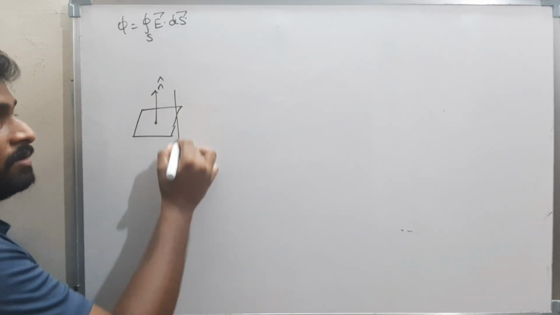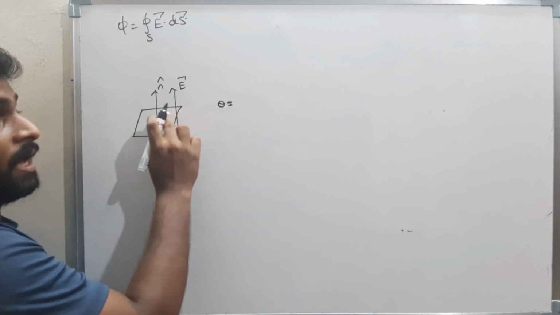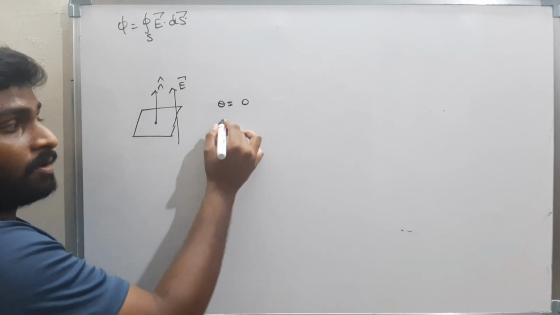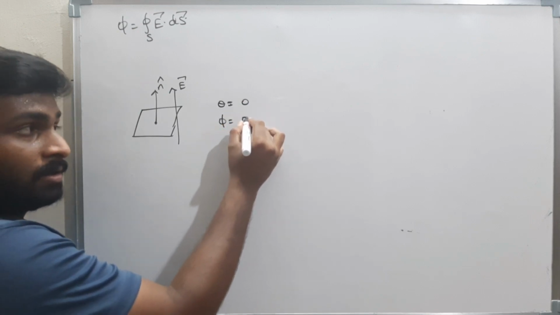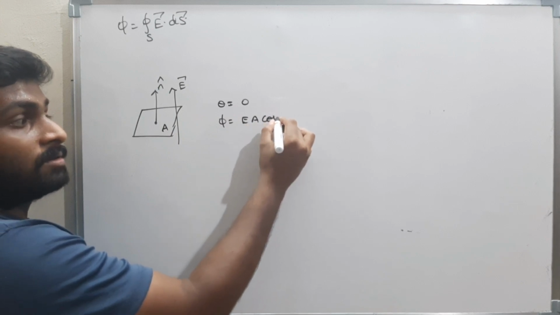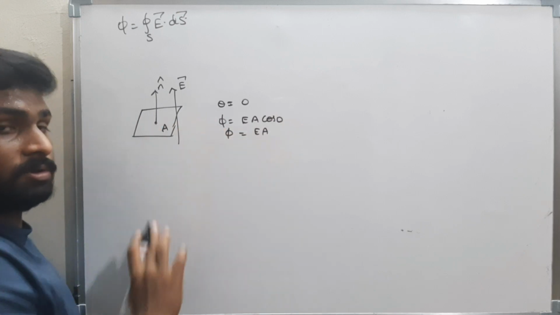If the electric field lines are like this, what is theta? Theta is the angle between the area vector and the electric field lines. It is 0. Therefore the flux is E A cos 0, which is 1, so E into A. Therefore flux here is positive.